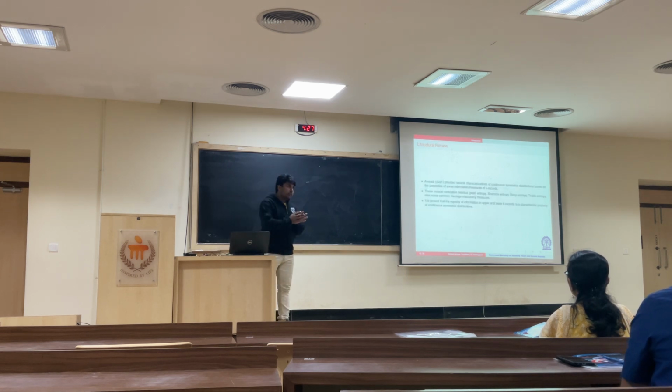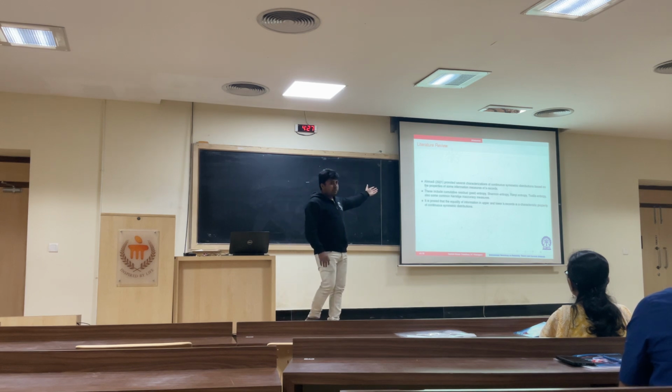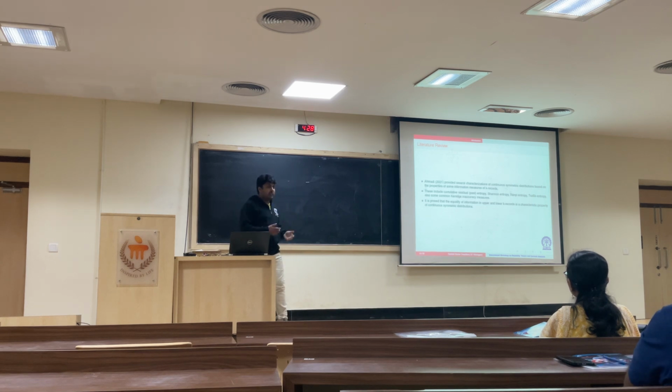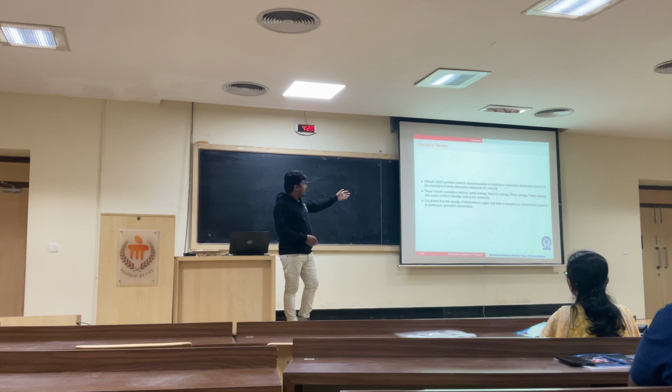Ahmadi in 2021 was a reference paper for us. They have given many characterizations of continuous symmetric distributions using entropy measures. They have used entropy, and based on k records, they have given many characterizations. So based on that, we tried to find similar characterizations using extropy. They used cumulative residual entropy, past entropy, Shannon entropy, Renyi entropy, Tsallis entropy, and some Kerridge inaccuracy entropy measures actually.